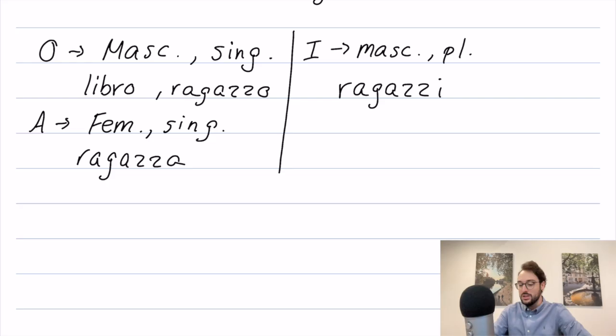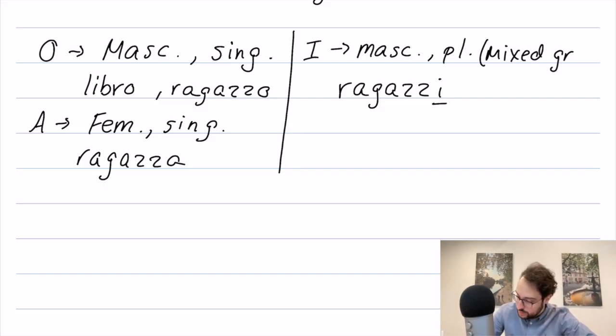Now the important thing to note about masculine plural words is that when we say something like ragazzi, this also includes a group of boys and girls. So that is something important to note about masculine plural. This can also be mixed group.